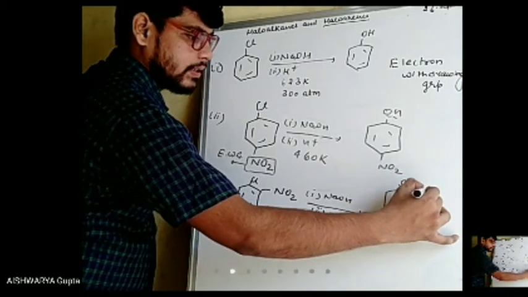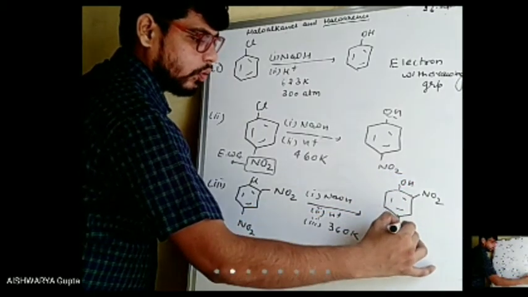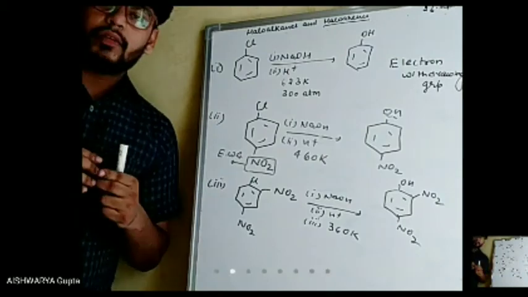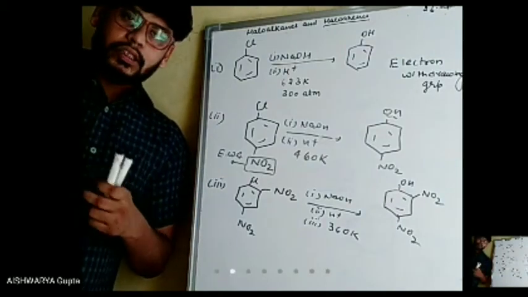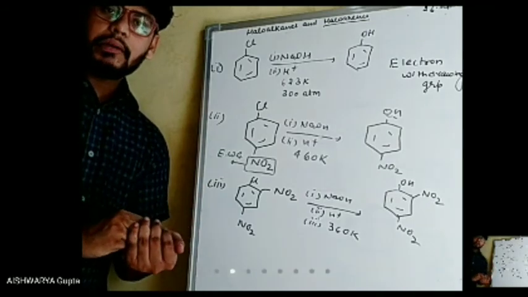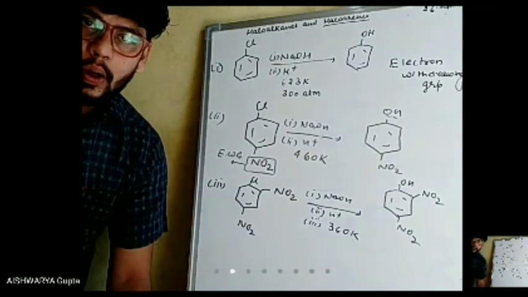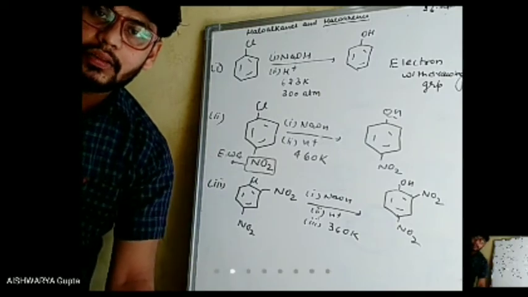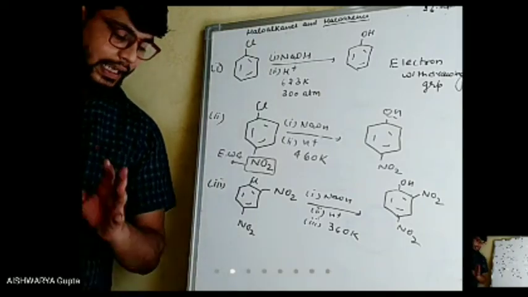OH, NO2, NO2. If one electron withdrawing group was not capable of taking all the electrons, then we add one more electron withdrawing group. Class 12D, kindly let me know if these points are clear to you or not.